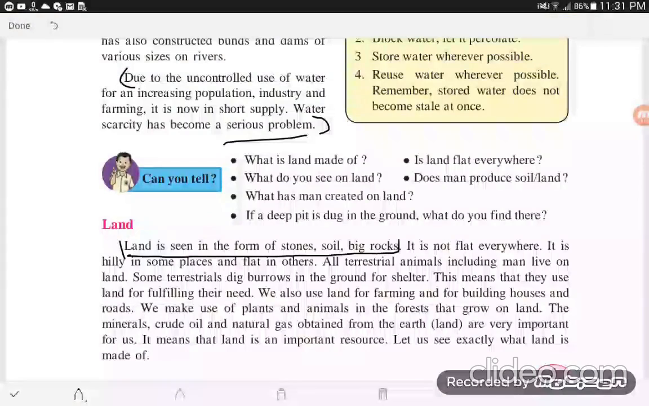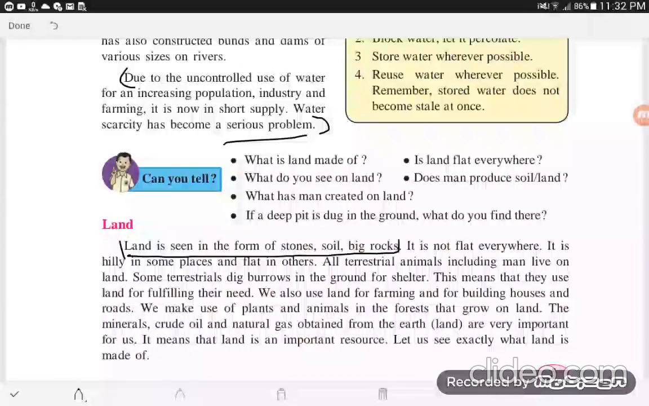Stone, soil, big rocks. What do you see on the land? Everybody knows that mountains, valleys, rivers, oceans can be seen on the land. Then the third one. What has man created on land? The answer is that man has created different types of shelters, roads for transport and agriculture farms on the land.